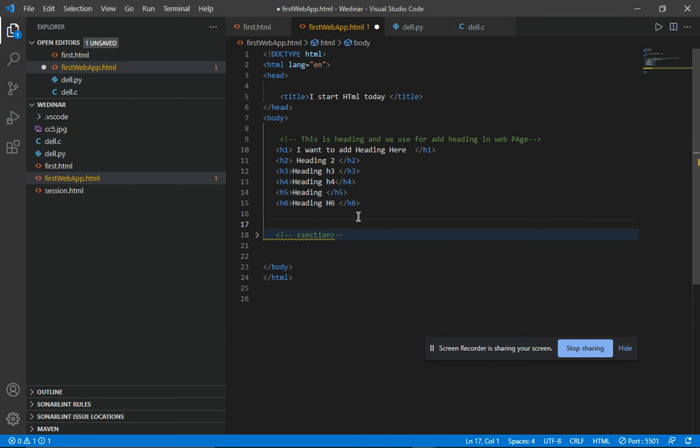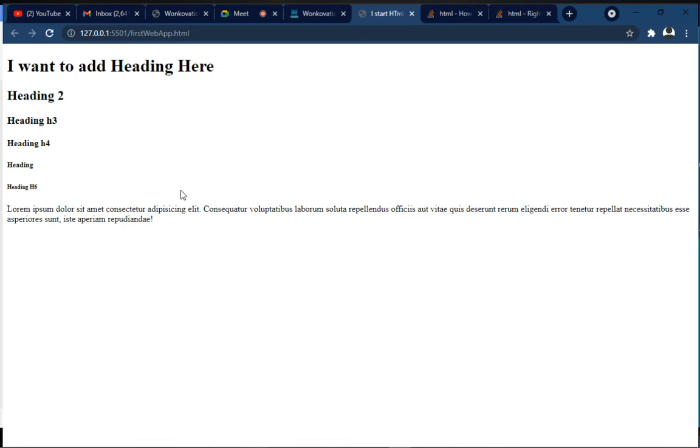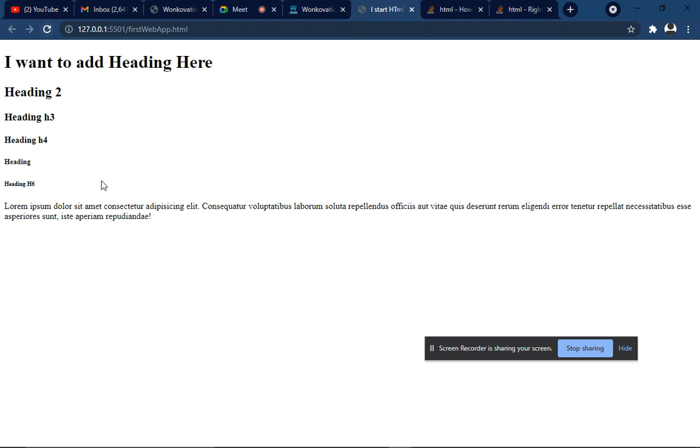So a paragraph starts with the paragraph tag, the opening tag of p, and you can see that here I write my lorem. So this is our paragraph. So I move to my browser. Here you can see that there is no change, because this is the paragraph tag.